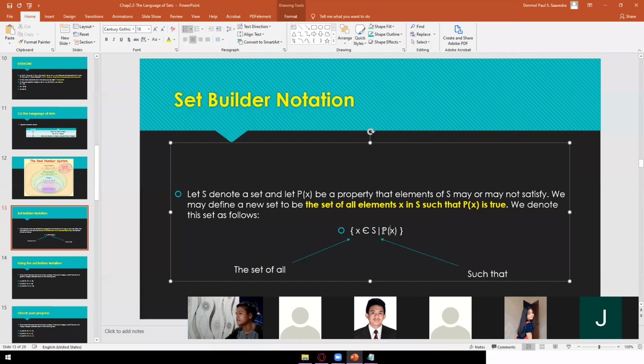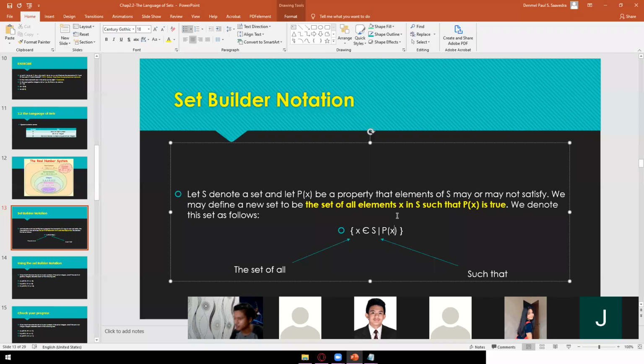And then yung pagbasa din dito is P of X. Okay? So, yun na nga: X is an element of S such that P of X. Alright? So mamaya medyo magigets nyo to kapag meron na tayong mga example. So for now, stop ko muna dito since meron na lang tayo 3 minutes and 30 seconds.